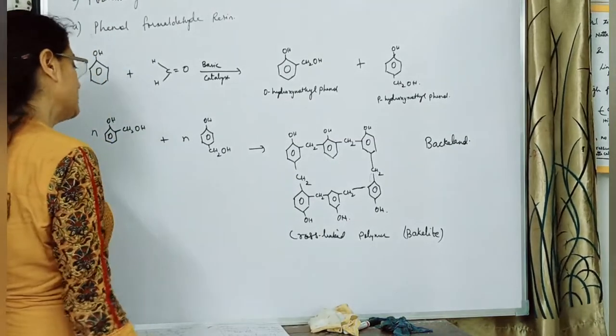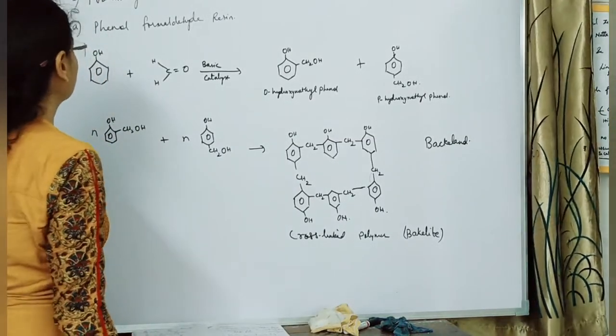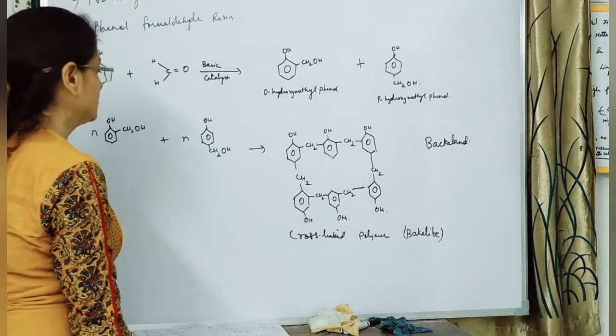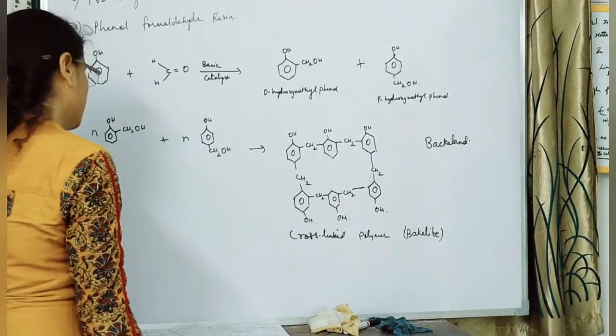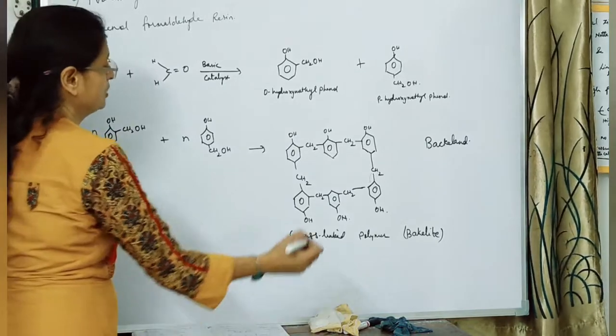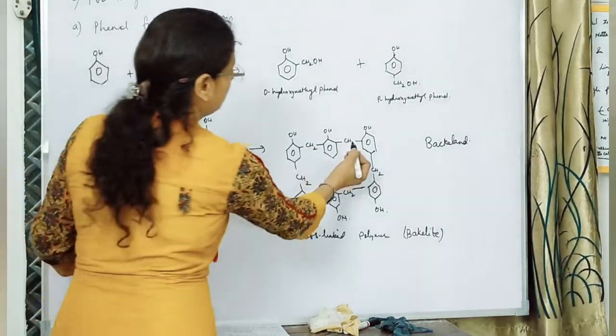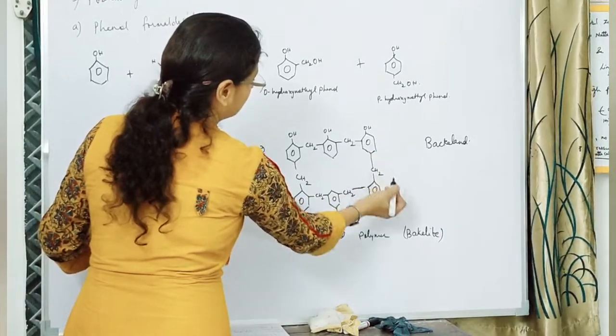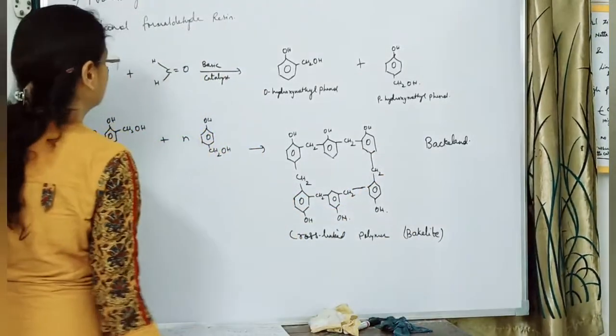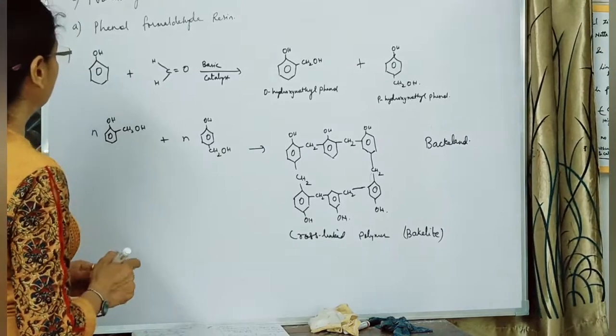It is a cross-linked polymer which is also called the phenol formaldehyde resin. It is highly useful, and it involves methylene bridges at ortho and para position. Look here, this is at the ortho position, this is at the para position. So this is phenol formaldehyde resin.